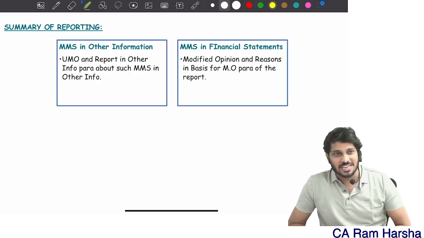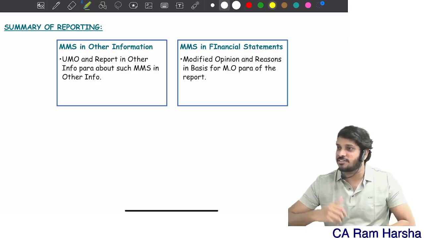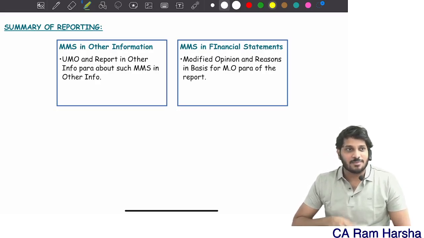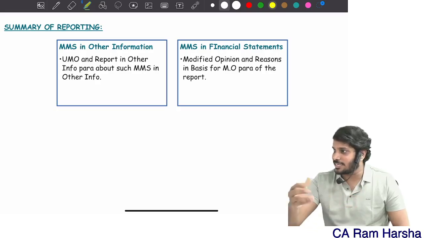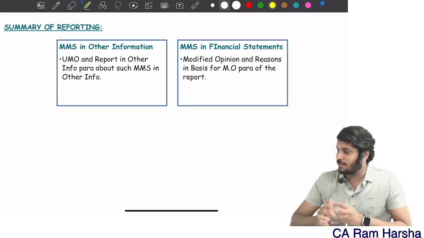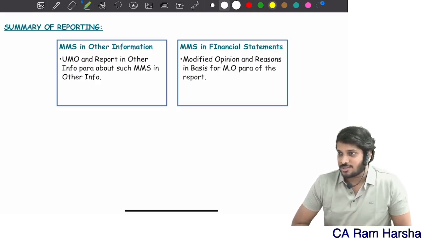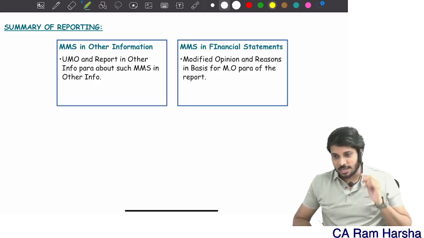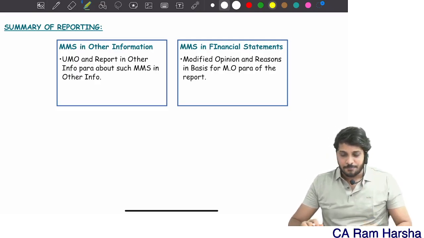But in a case of disclaimer, do you think the auditor will have a cordial relation with the client? Obviously not. The auditor will give a disclaimer of opinion only when the relationship between the auditor and client is not cordial, it is completely disrupted. So this situation itself will not arise. So 720 is also over. Next.